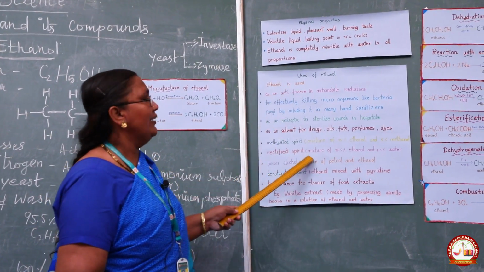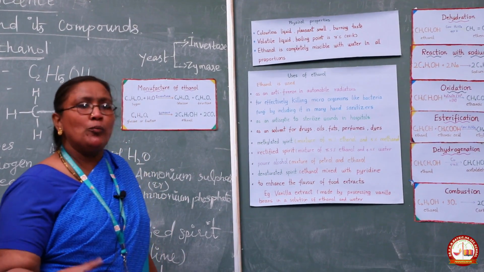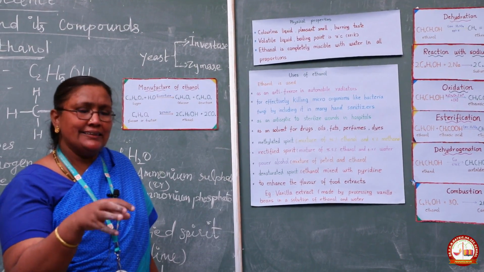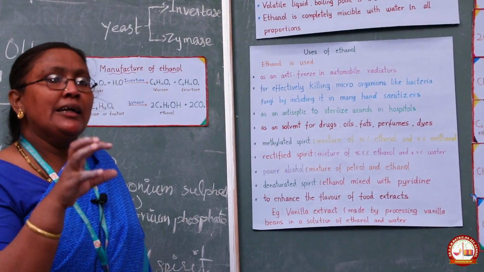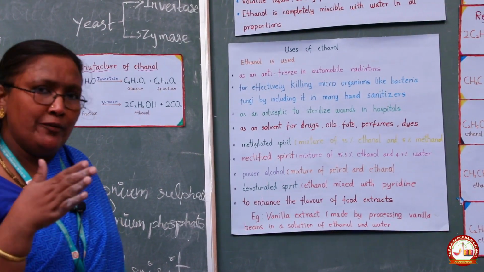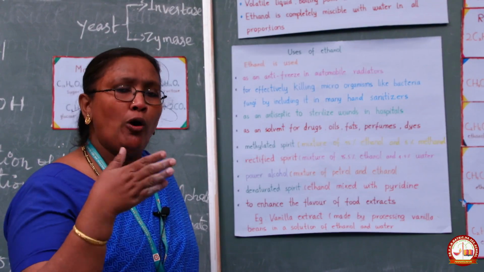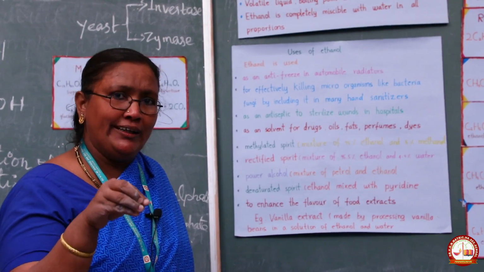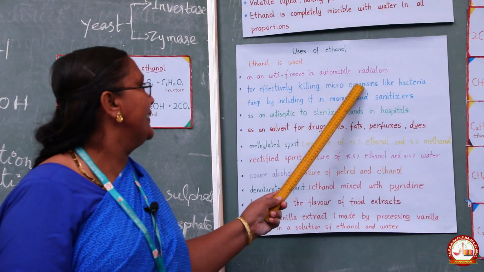Uses of ethanol. Ethanol is used as antifreeze in automobile radiators. The automobile radiator contains water. In Western countries, what happens? It freezes into ice, which means we can't run the vehicles. To avoid freezing, we are adding what? Ethanol. So ethanol is used as antifreeze in automobile radiators.